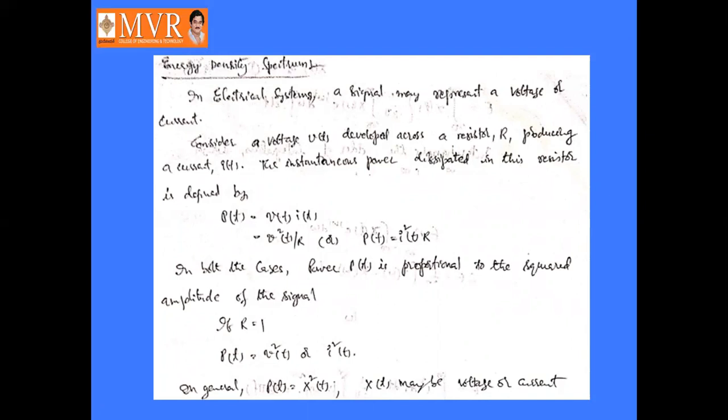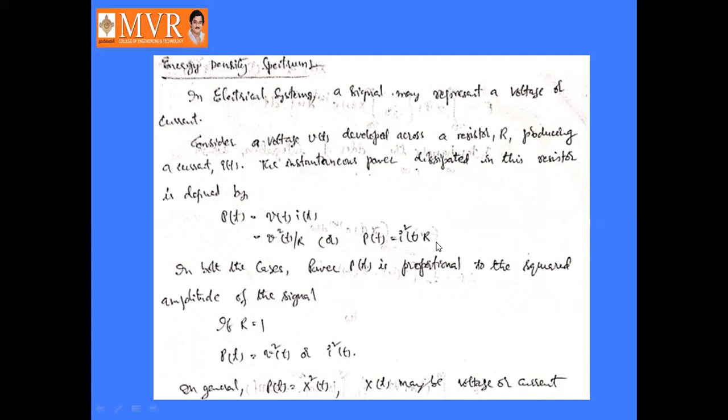So we can write V of t as I of t into R, or I of t as V of t by R. So from those two expressions, I of t is V of t by R. Already V of t is there, so V of t into V of t, that is V square of t by R. Or P of t equal to V of t, which is I of t into R, so I of t into I of t, I square of t into R. We can write P of t in either way: V square of t by R or I square of t into R.